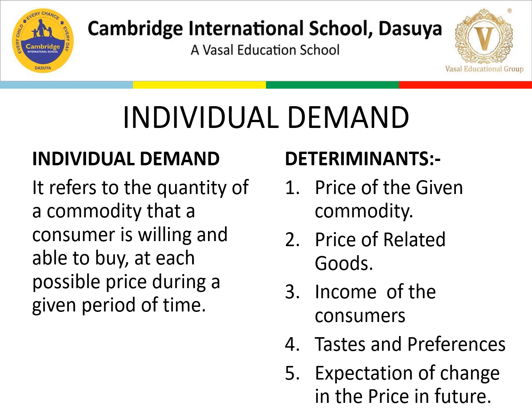Now we have the example of toned milk and full cream milk. Toned milk, as compared to full cream milk, is the inferior good. Suppose income of the consumer increases.